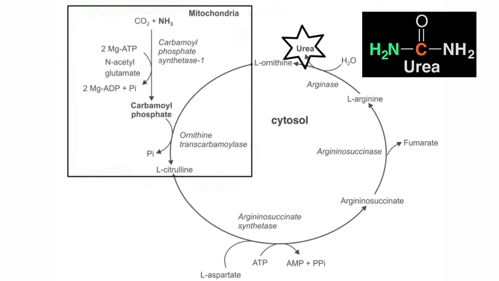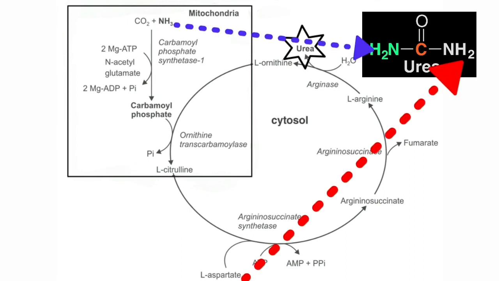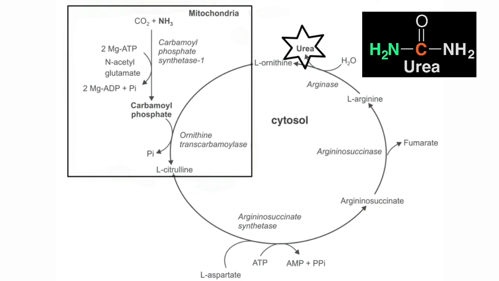When we see the structure of urea, it has 2 nitrogens and 1 carbon. One of the nitrogens is obtained from the ammonia and the other nitrogen is obtained from the aspartate. And the source of carbon is carbon dioxide.